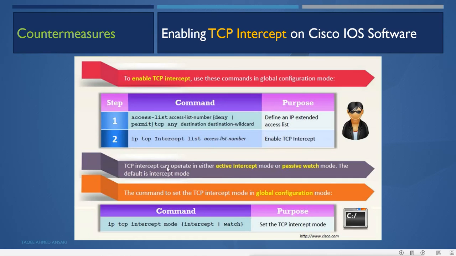Then TCP intercept can operate in either active intercept mode or passive watch mode. The default is intercept mode. In intercept mode it will actively block. In watch mode it will only log. The command to set the mode in global configuration is ip tcp intercept mode, and you can change it to intercept or watch. Intercept means it will block, but watch will only log.